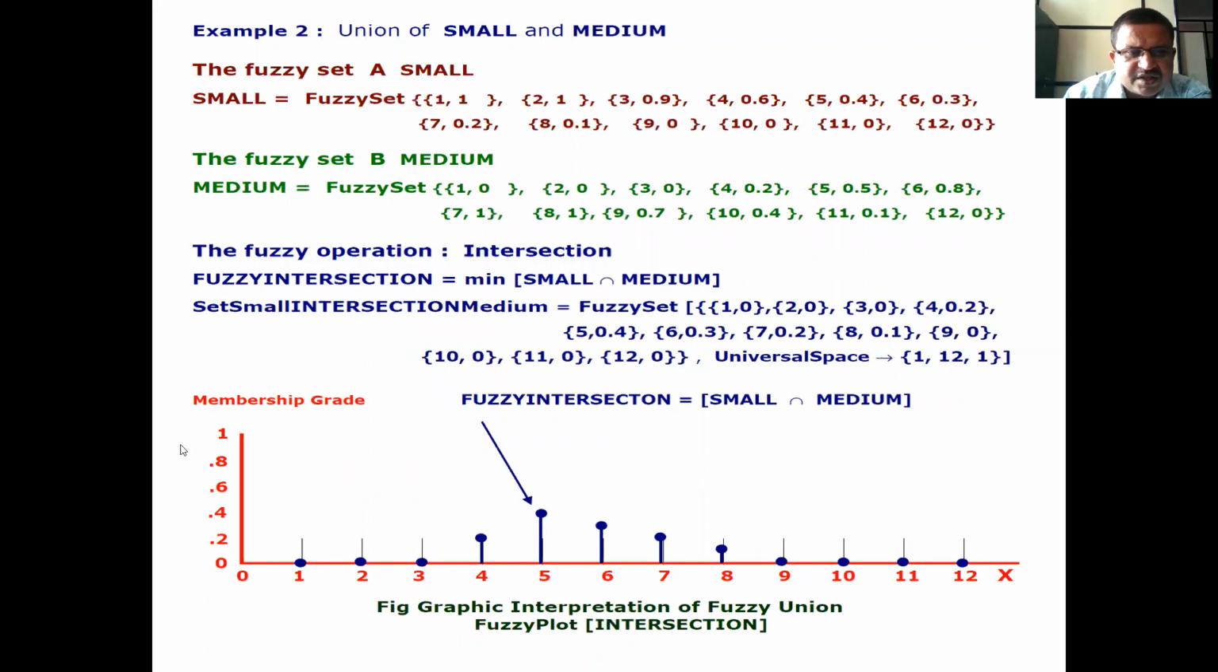Sorry, this is intersection. Here the word intersection should be there. The fuzzy set A small is equal to fuzzy set of (1, 1), (2, 1), (3, 0.9), (4, 0.6), (5, 0.4), (6, 0.3), (7, 0.2), (8, 0.1), (9, 0), (10, 0), (11, 0), (12, 0). The fuzzy set B medium is equal to fuzzy set of (1, 0), (2, 0), (3, 0), (4, 0.2), (5, 0.5), (6, 0.8), (7, 1), (8, 1), (9, 0.7), (10, 0.4), (11, 0.1), (12, 0).